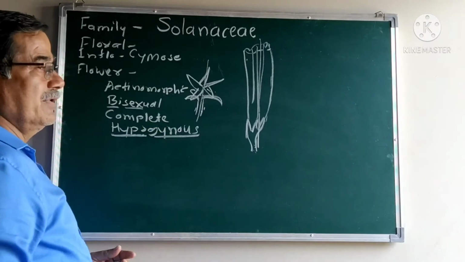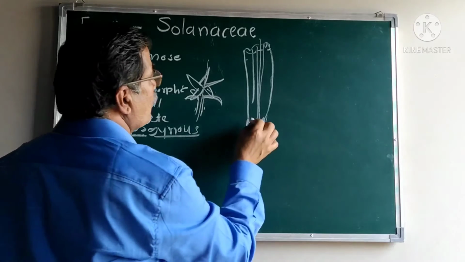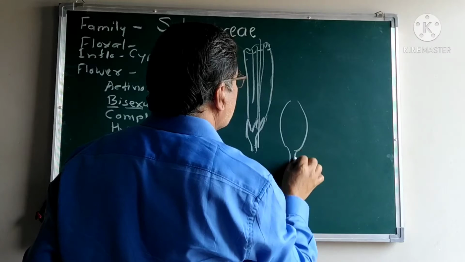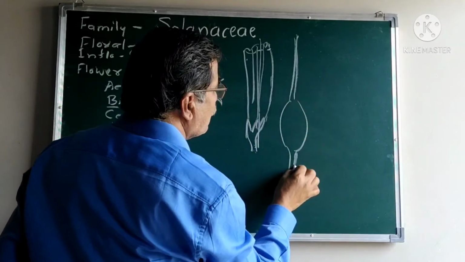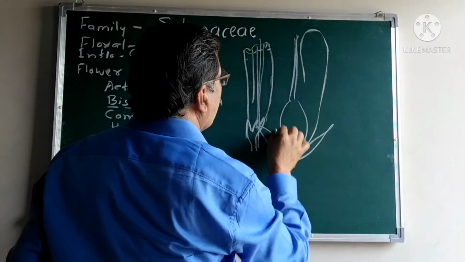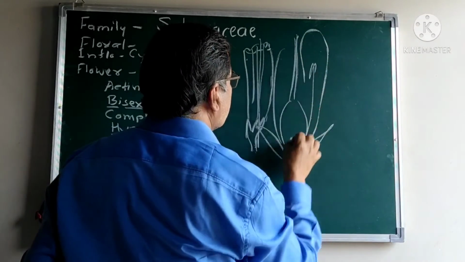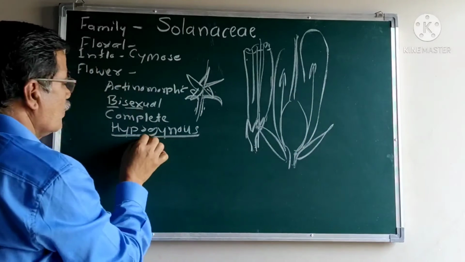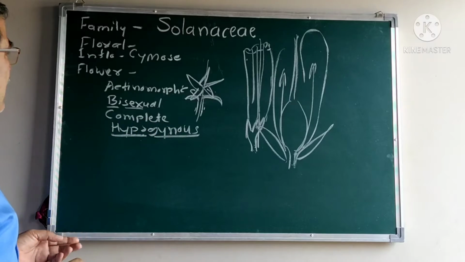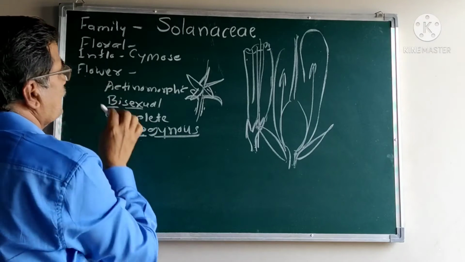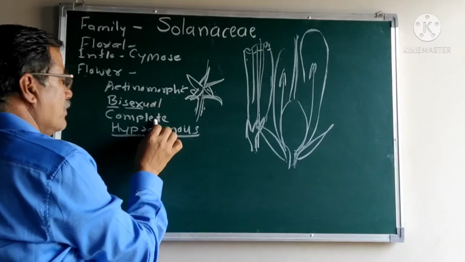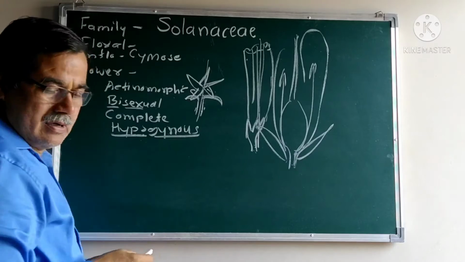Hypo means below. The ovary is on the top, and below the ovary the calyx, then corolla and androecium arise. Such a flower is known as hypogynous. So in these flowers, the flowers are actinomorphic, bisexual, complete, and hypogynous.